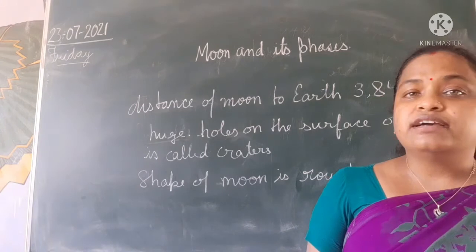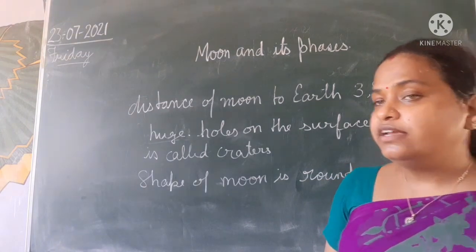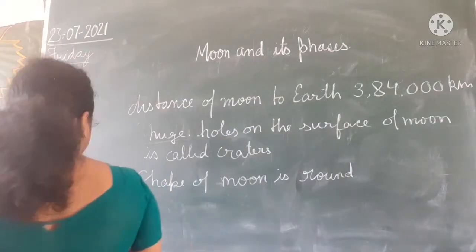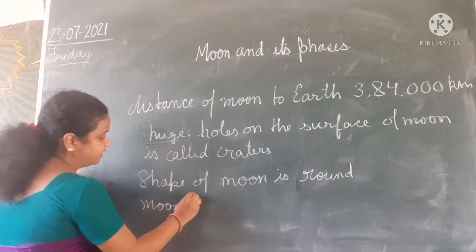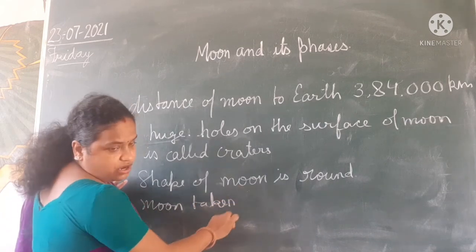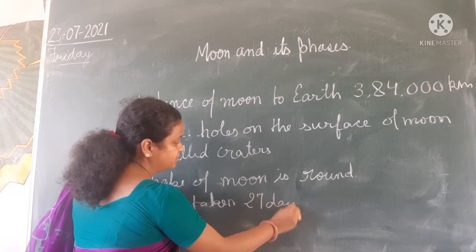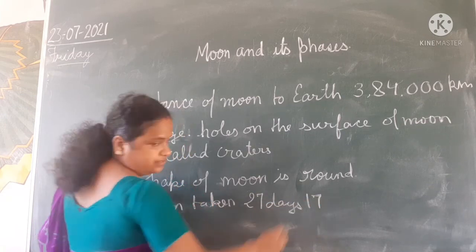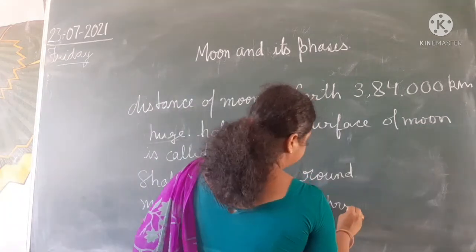How much time does the moon take to complete one round? The moon takes 27 days, 17 hours and 43 minutes.